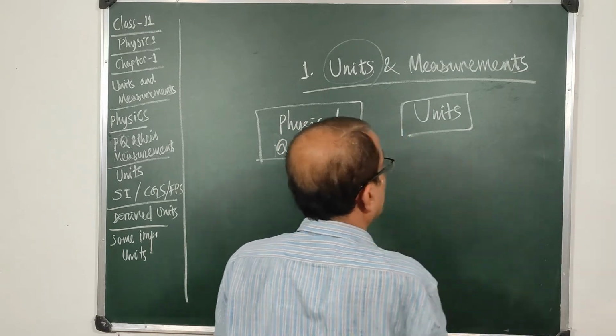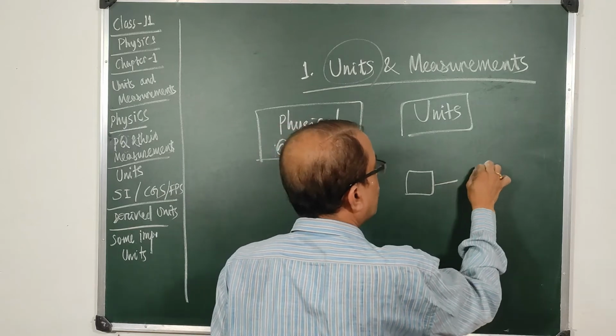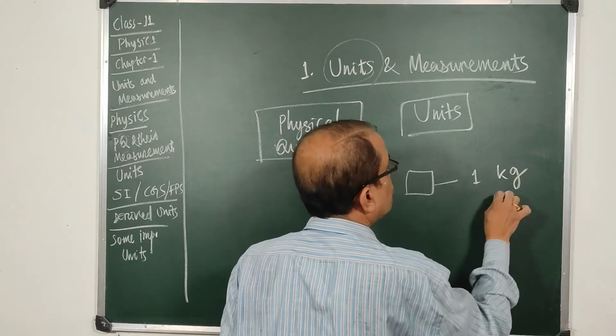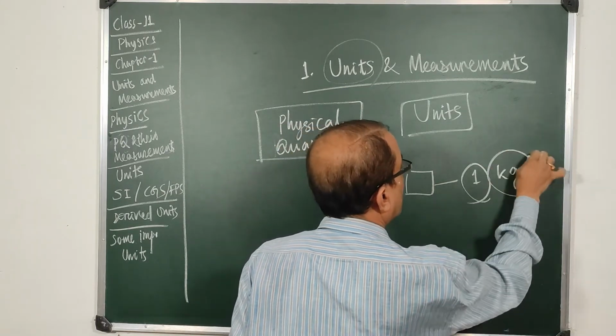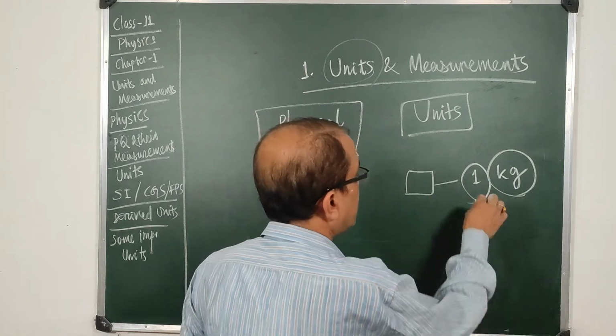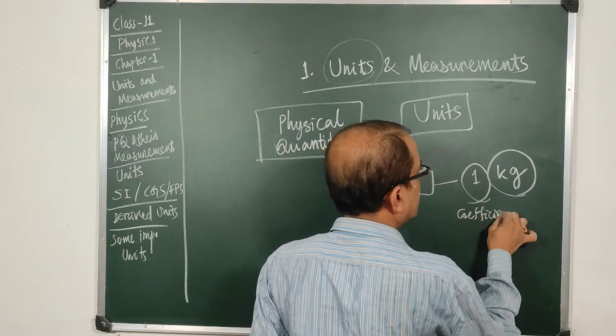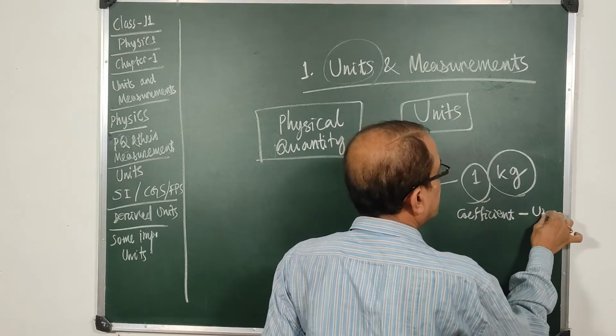So what does a unit contain? When I say this weighs 1 kg, I have used two things, a number and a word. This kilogram is the unit and this is the coefficient. So you always use a coefficient with the unit.